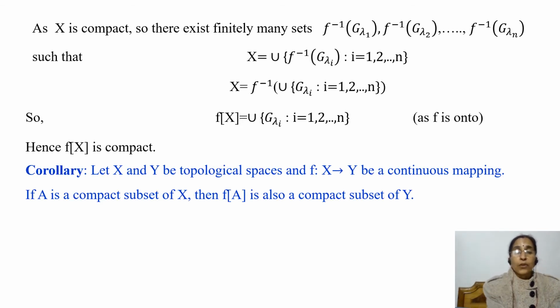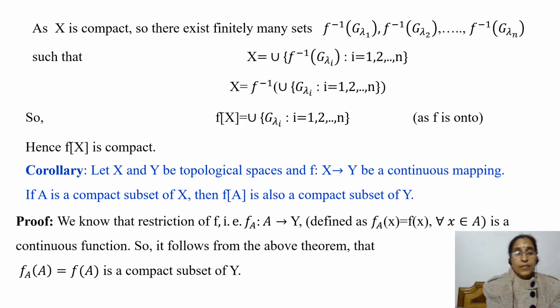Now we have a corollary. Let x and y be topological spaces and f is a mapping from x to y, and this mapping is continuous. If A is a compact subset of x, then f of A, that is the continuous image of compact set A, is also a compact subset of y.